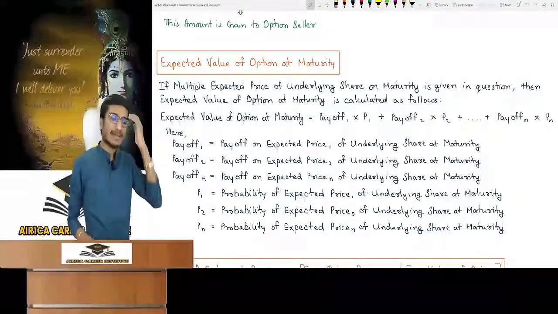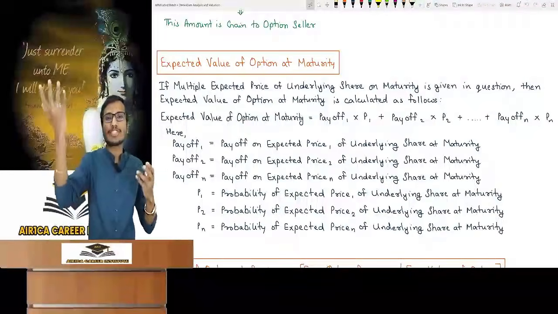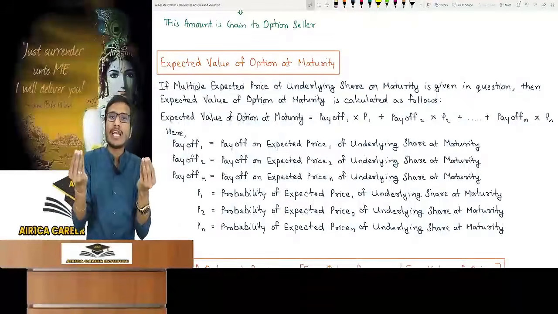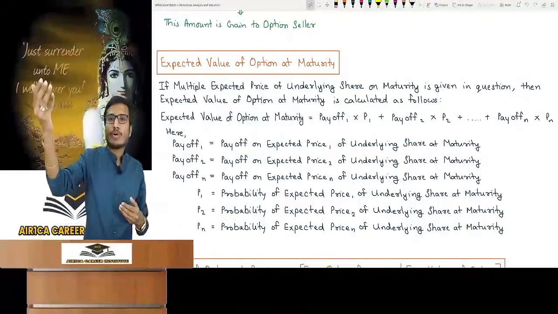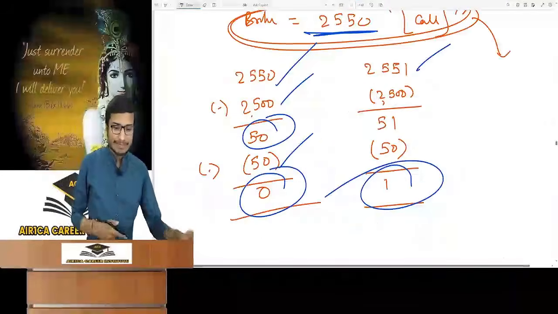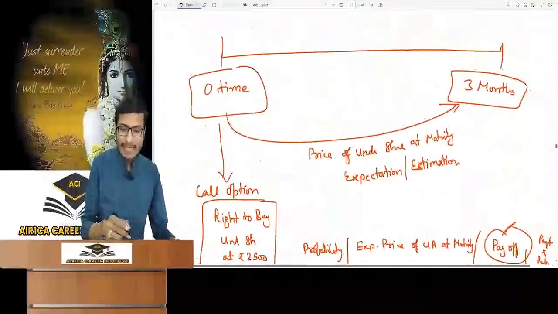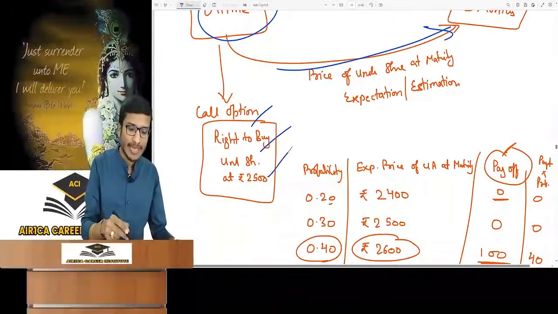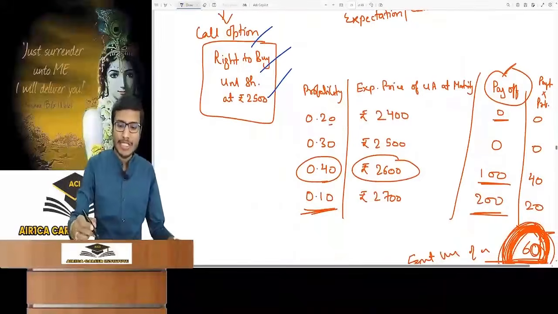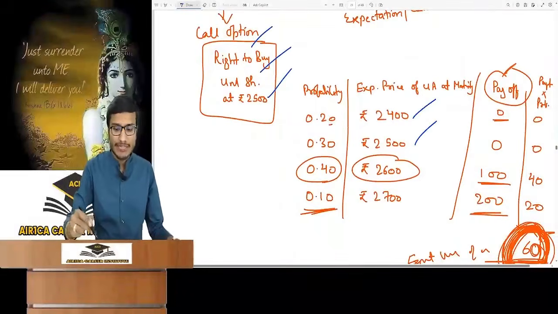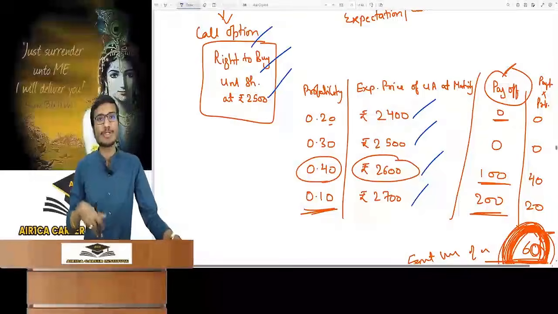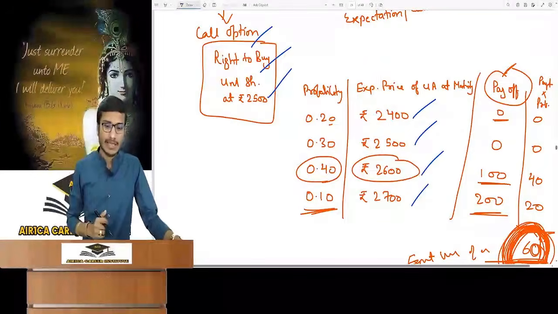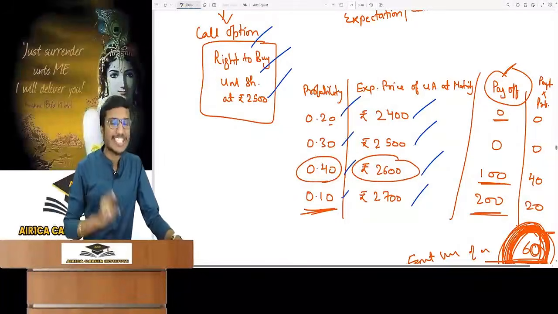Okay, so we will compare it with payoffs. What will be the price for payoffs on maturity? We don't know, so we will put an estimated price. If we put an estimation, then we will put many prices. We will say this might be the price. See one example. I am estimating the price on maturity at 0 time, taking out the expected value. What will I get from a call option? The right to buy at 2500. So I saw that on maturity the share price can be 2400, 2500, 2600 or 2700. It can be anything. I have put an estimation of 4 prices after full analysis and written the probability of the chances of each.